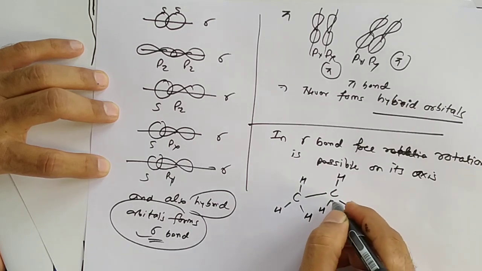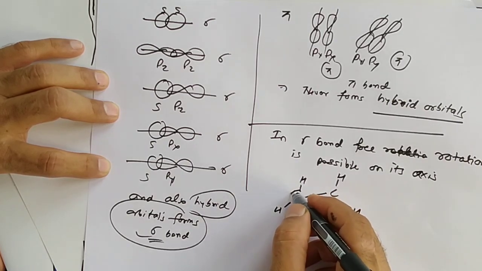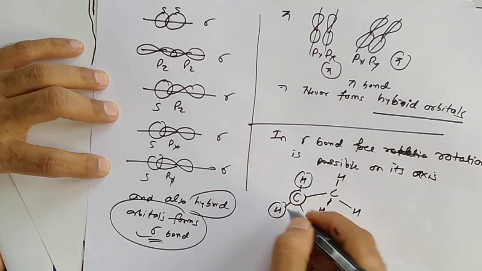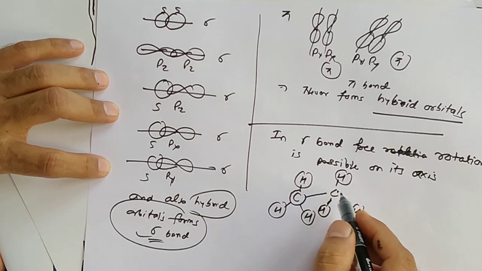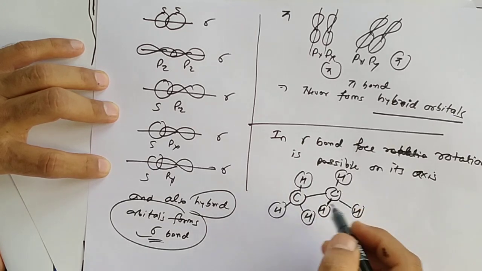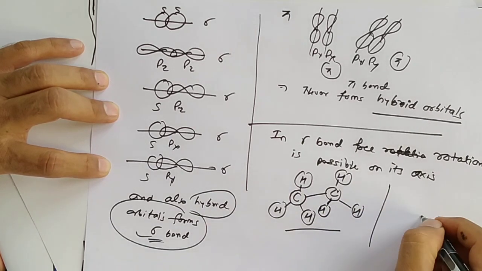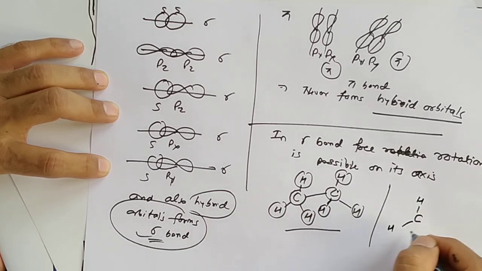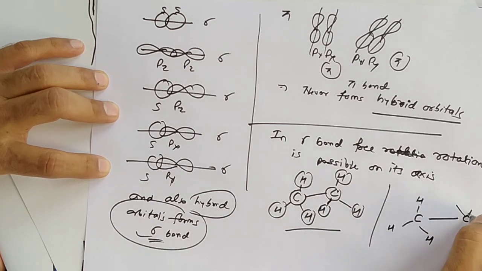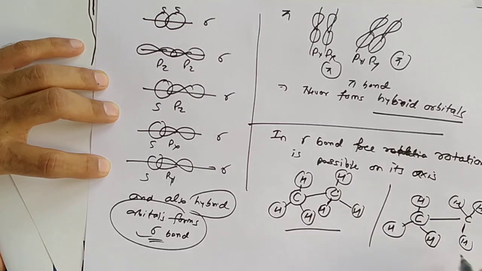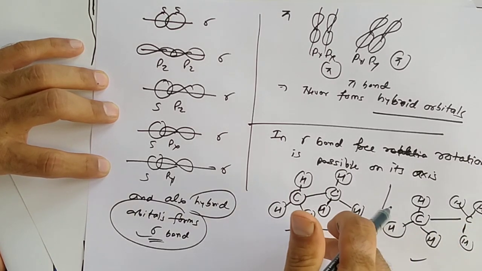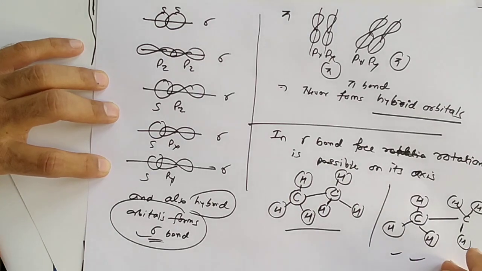It gives two types of structure: eclipsed, where the pattern of hydrogen on this carbon and on the other carbon is the same. Now what about staggered? The arrangement on the second carbon is changed, different from the first one. So this one is eclipsed, this one is staggered.